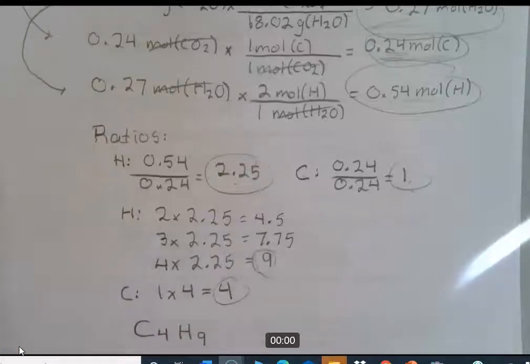And that takes care of that. Alright, so that's how you do empirical formulas. Think about this, it's only about 5 steps. You're going to have to practice 5 steps, but it's not impossible to learn 5 steps. Probably you just try to learn 1 step each time you do a problem, and by the end of doing 5 problems, you've got the 5 steps down. Okay? So that takes care of that, and limiting reactants is our last subject in this unit. All right, we'll see you then.